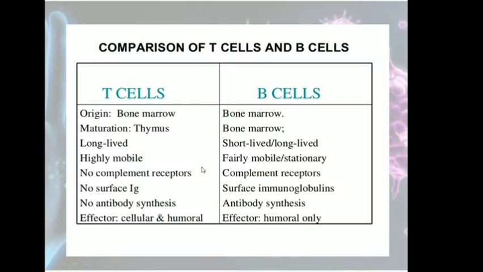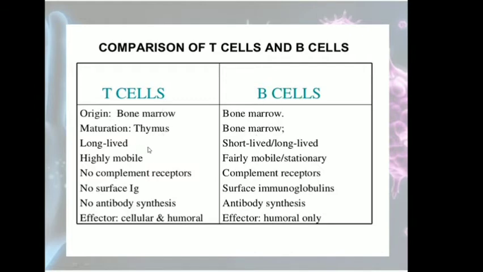Now let us see the difference between B lymphocytes and T lymphocytes. The T lymphocytes and the B lymphocytes both are formed in the bone marrow. As you know, all types of blood cells are formed in the bone marrow. These are lymphocytes, a type of WBC, so these are also formed in the bone marrow. The difference is where the maturation takes place. T lymphocytes mature in the thymus, while B lymphocytes mature in the bone marrow.